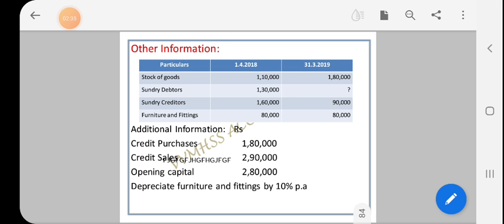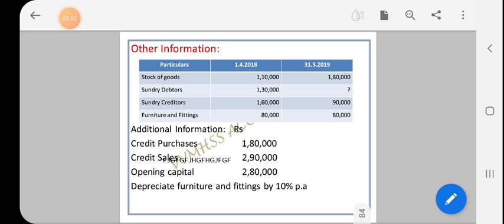So the first step, as usual, we check whether capital is given or not. Look at the sum. The opening capital amount 2,80,000 is given in the sum. So there is no need to prepare the statement of affairs first.